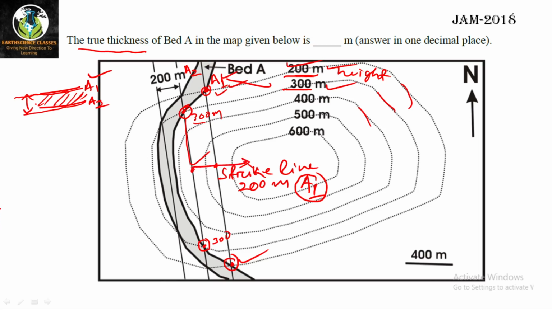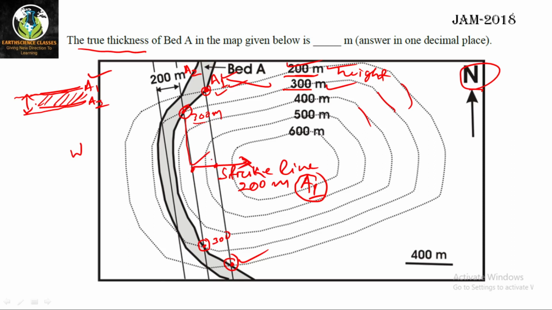The bed is dipping in this direction because you are getting higher elevation towards the west. If this is north, then this is west. So you are getting higher elevation towards the west. That means the bed is dipping towards the east. Okay. So this is just the interpretation part.